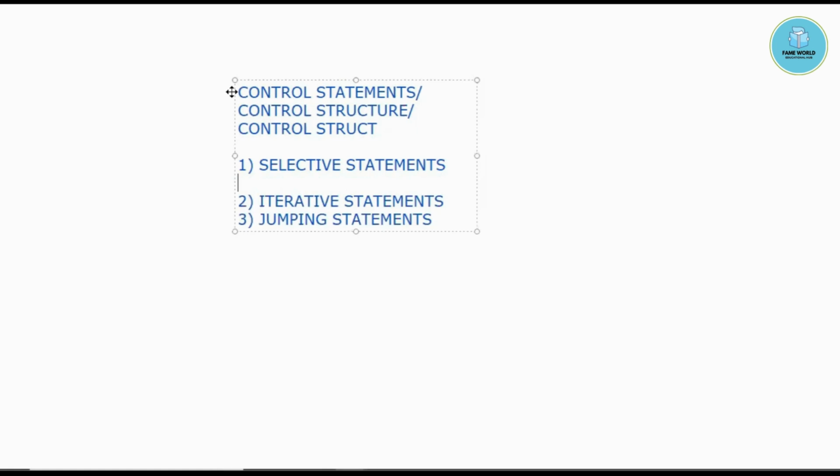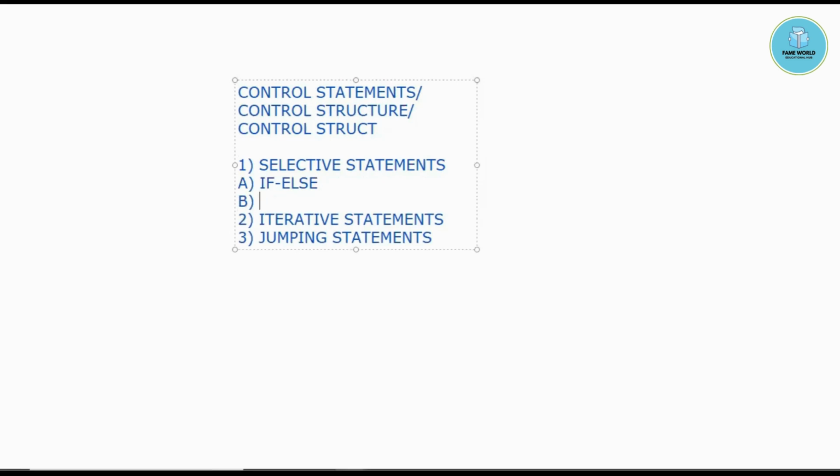When we are talking about selective statements, there are two different types of selective statements. First one is if else, and another one is switch case.